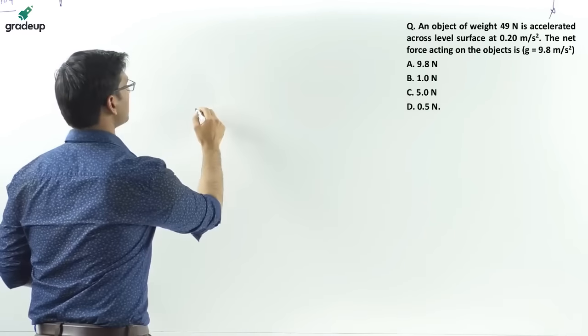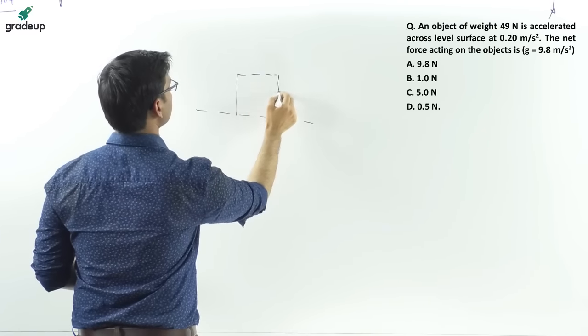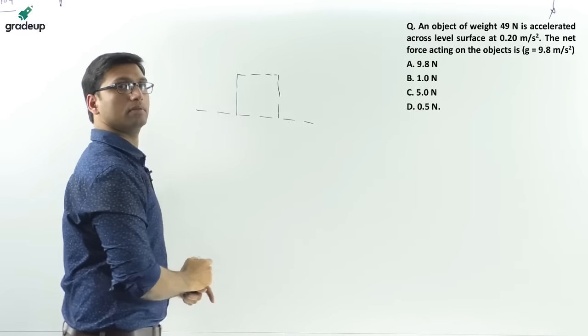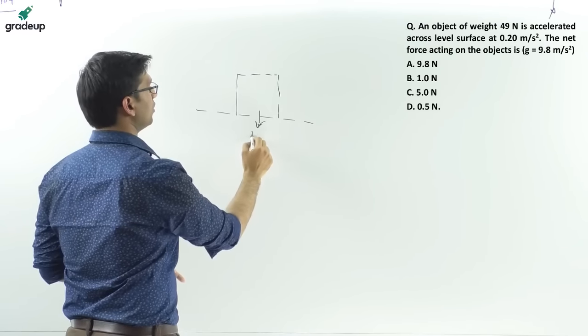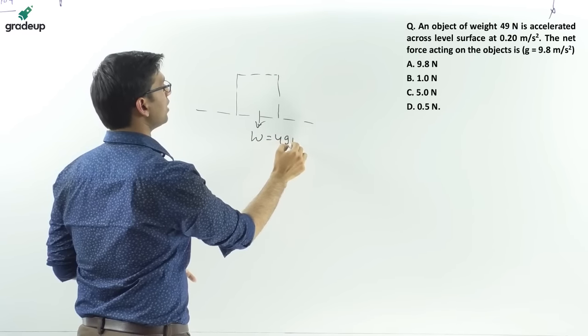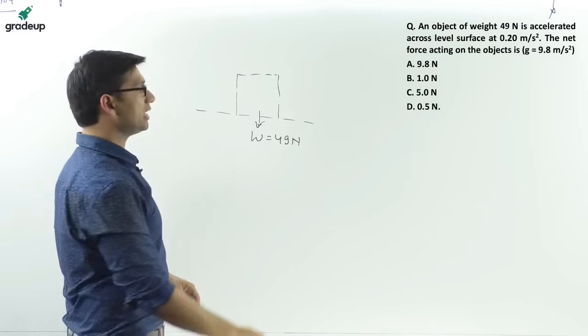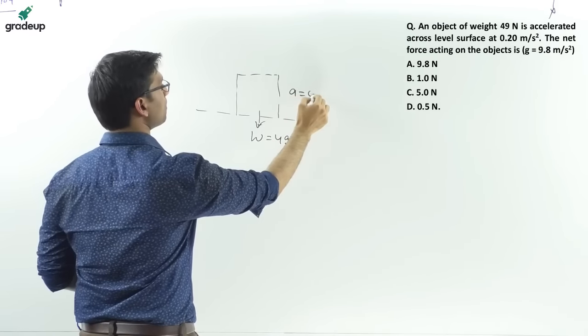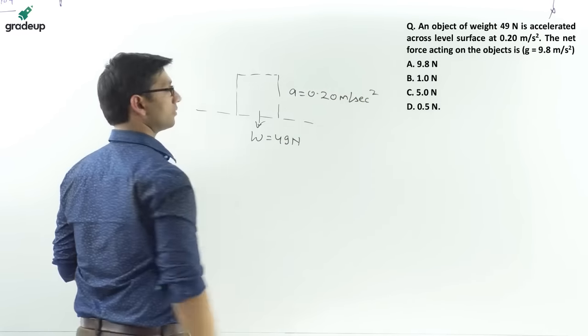Suppose that there is an object which is kept on a level surface, and the weight of 49 Newton is acting downwards. Now it is saying that acceleration is given to you as 0.20 meter per second square.